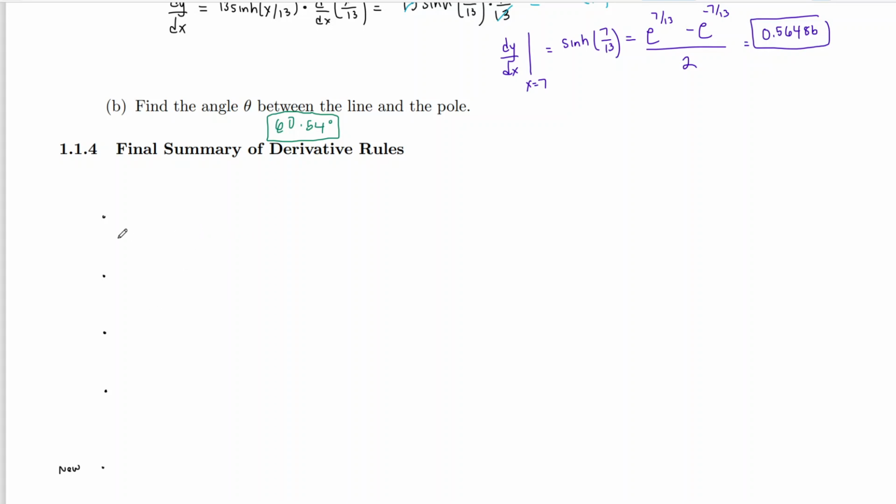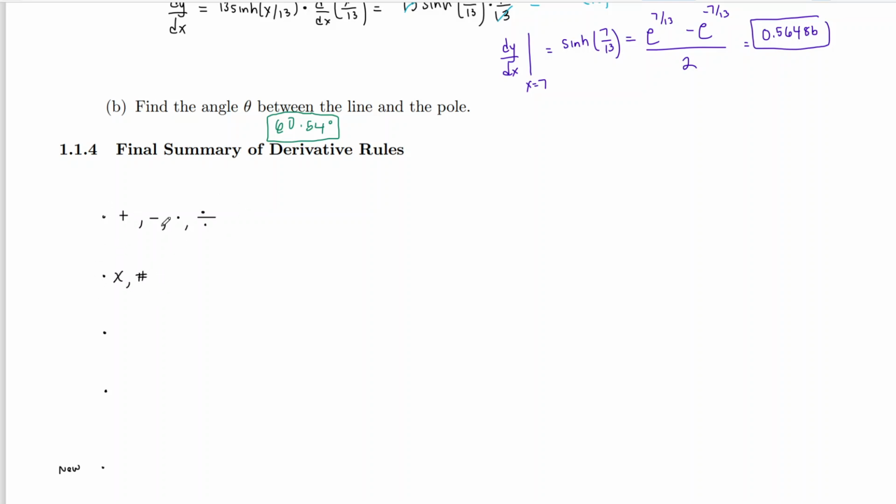Right? So just to summarize, the main properties: we know how to do the derivatives with additions, subtractions, multiplications, and divisions. These two properties, they just break it up. We have to use the product rule for multiplication and the quotient rule for division. We know how to do the derivative of just x, just a number.